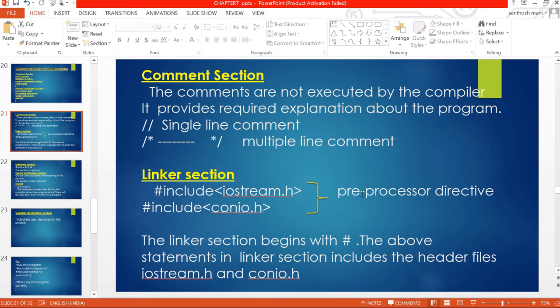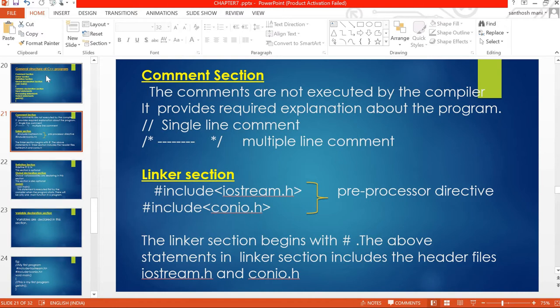These statements are called preprocessor directives. This linker section is used to include the header files.